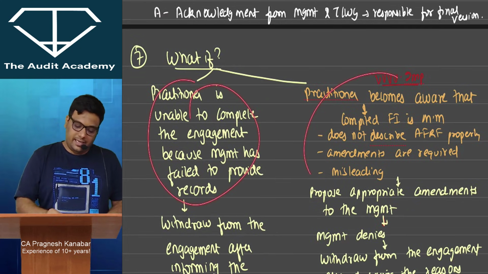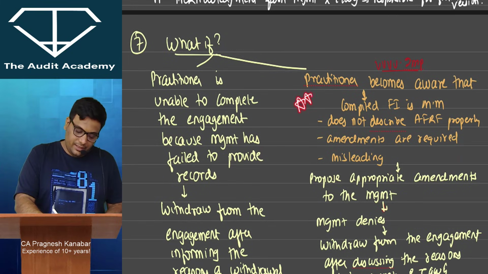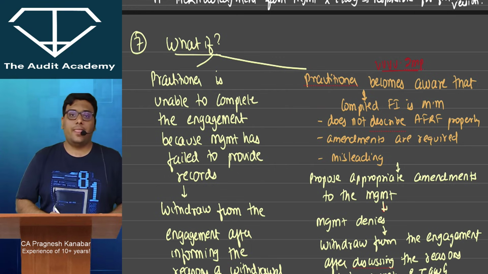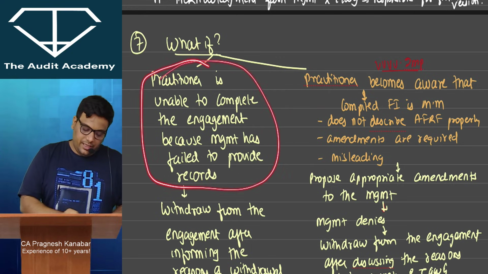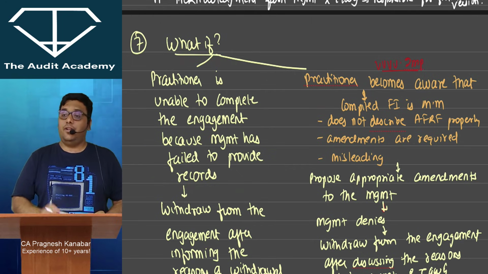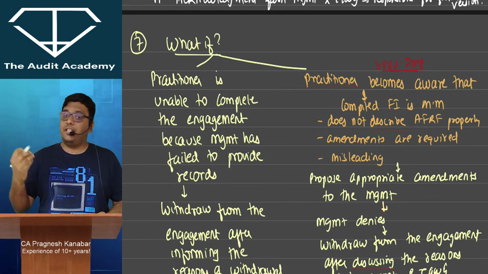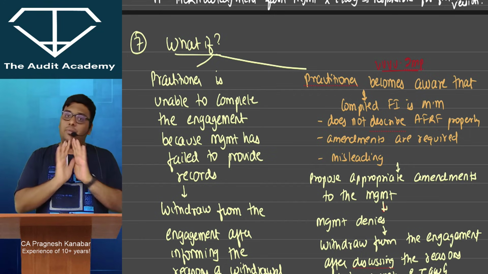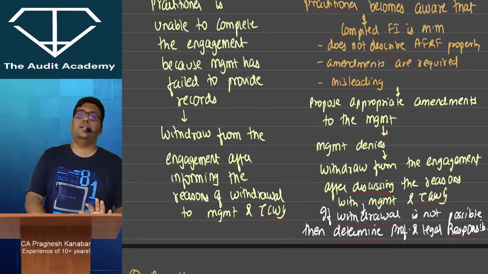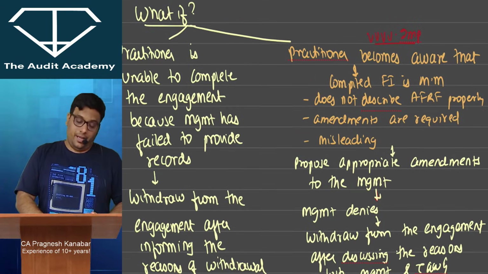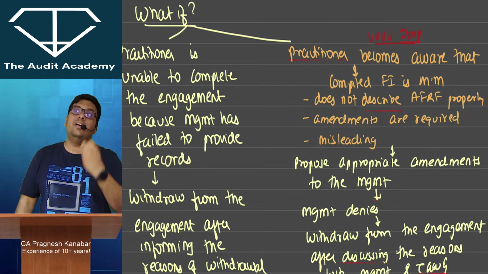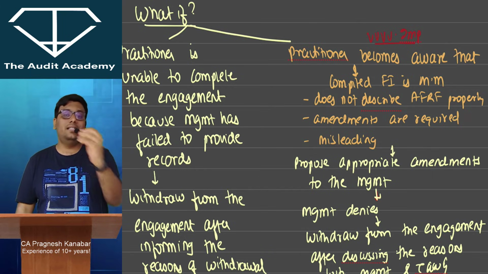There are 2 case studies that they can ask over here, and this has been one of their favorite case studies even in the grand old course. So listen to me. What if the practitioner is unable to complete the engagement because management has failed to provide the records? If the practitioner is unable to complete the engagement because management has not given proper records, then please withdraw from the engagement after discussing the reasons of withdrawal with management and those charged with governance. Okay, however, this case study is very sensitive and I am worried that students may end up committing a silly mistake.